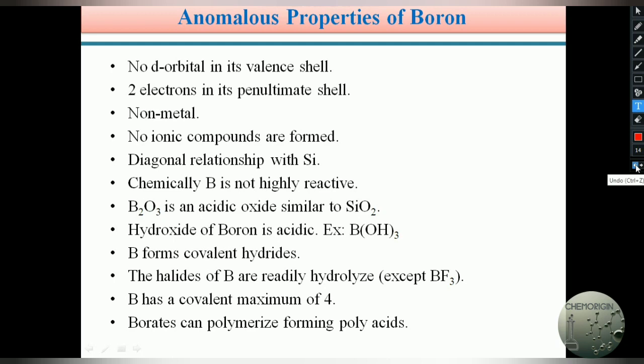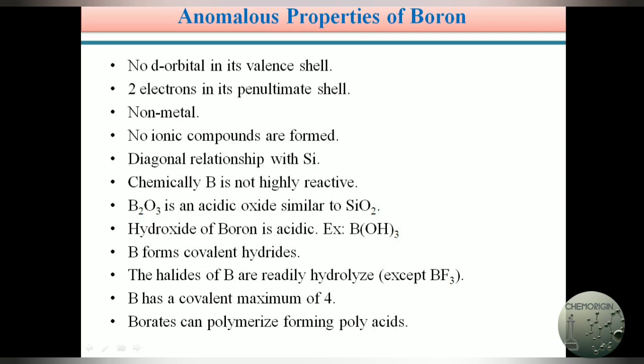See how interesting it is. The hydroxide of aluminum is amphoteric, and the hydroxides of other third A group elements are basic, but B(OH)3 is acidic. This B(OH)3 is known as orthoboric acid. We will discuss this orthoboric acid in detail in the coming slide.